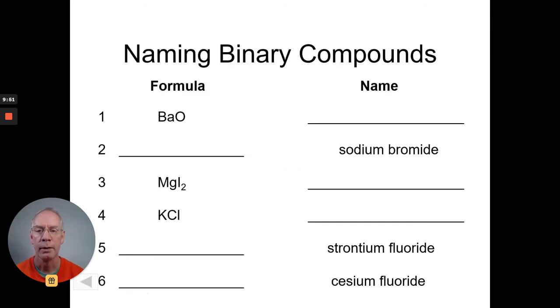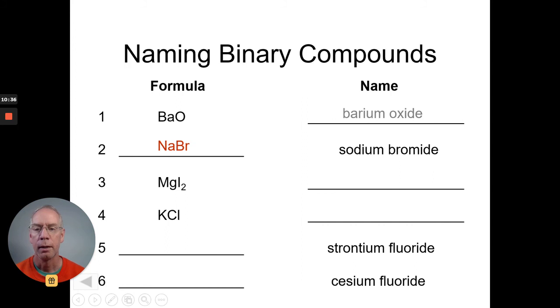All right, let's see how we're doing here, give you some practice. So we want to try to name these. So remember, if you have a binary compound, a metal with a fixed charge, and a nonmetal, name the metal. This is barium, it's element 56, and oxygen, but we're not going to call it barium oxygen. We're going to call it barium oxide. On the next example, sodium is element 11. It is Na 1 plus, and the ending here, IDE, is telling me it's a binary, so this must be bromine. Bromine is a halogen, it's a -1, so if you have a +1 and a -1, they get directly together, NaBr.